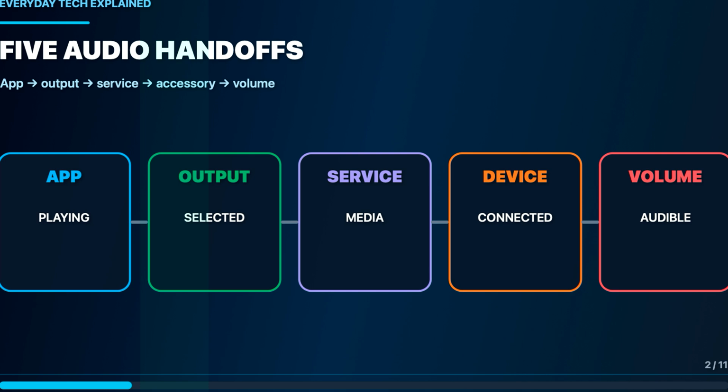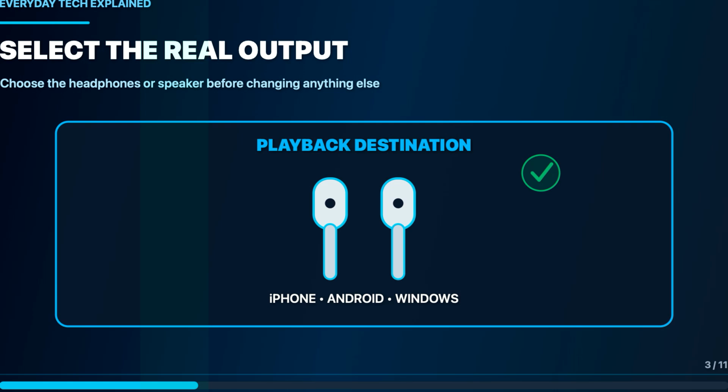Start with the playback destination. Play a downloaded song or a familiar system sound. Then open the output selector. On iPhone, use the playback destination control on the lock screen or in Control Center. On Windows, open System, Sound, and confirm the Bluetooth device under Output. Android menus vary, but the media output panel should name the accessory you actually want.